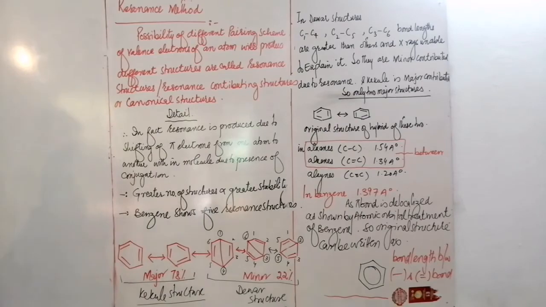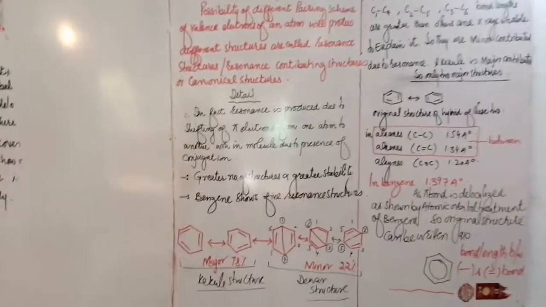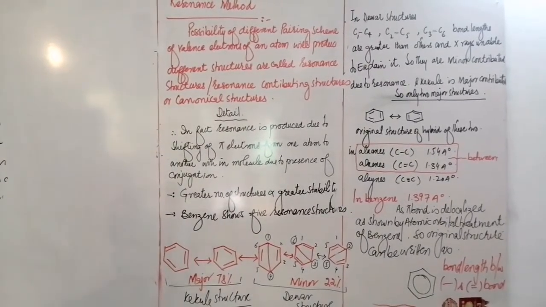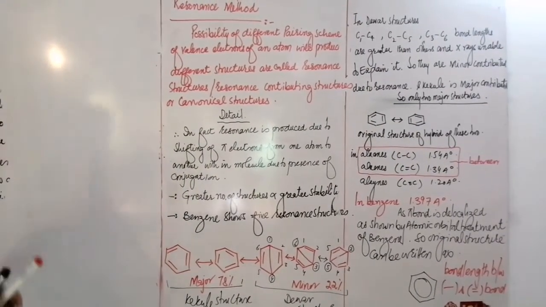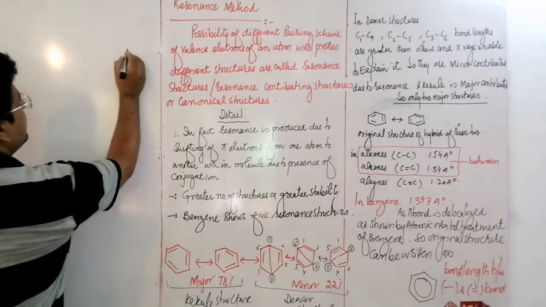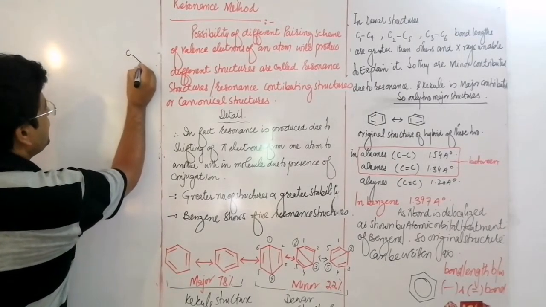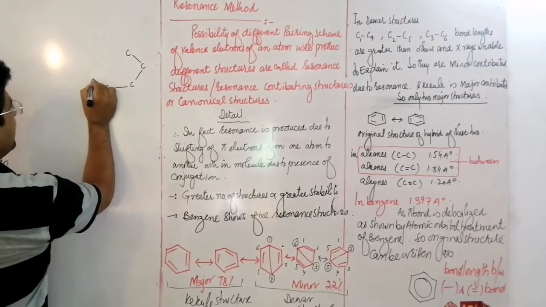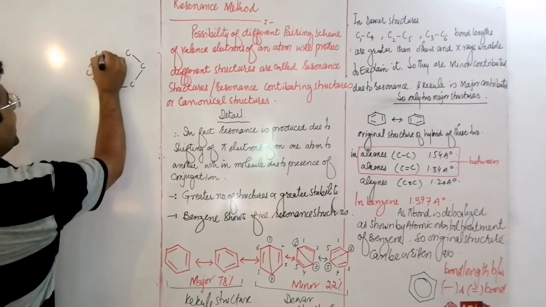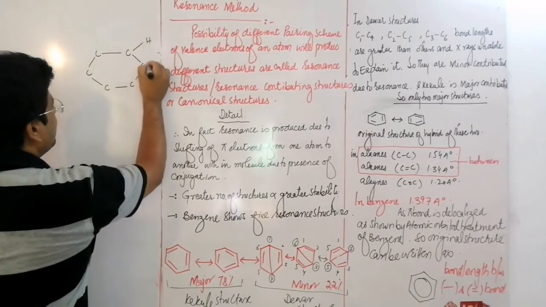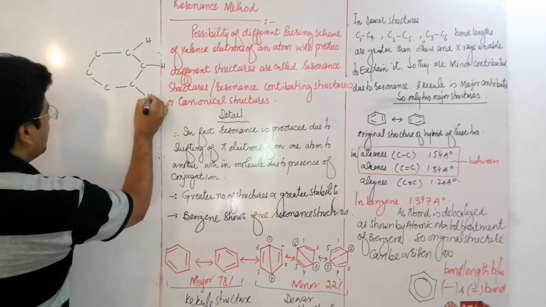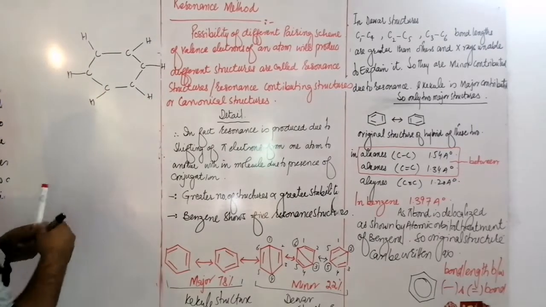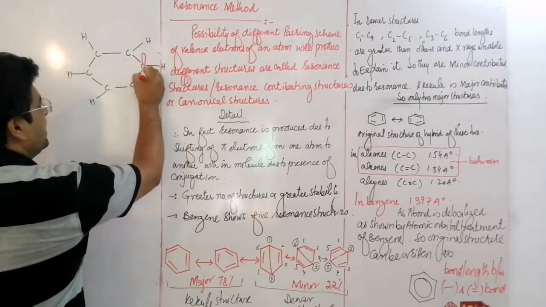Dear students, if we look at this figure, in benzene there are carbon atoms, and each carbon atom has an unhybridized p orbital.